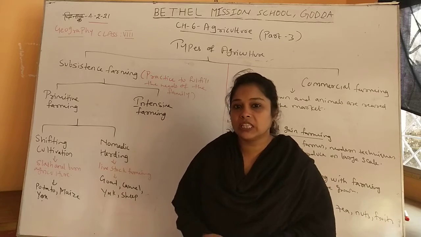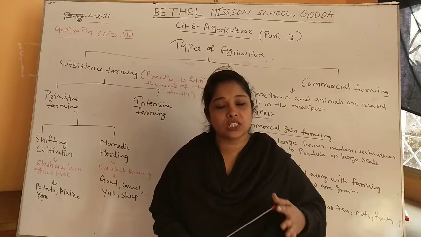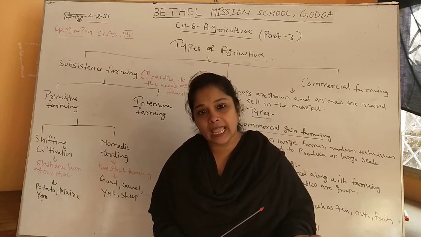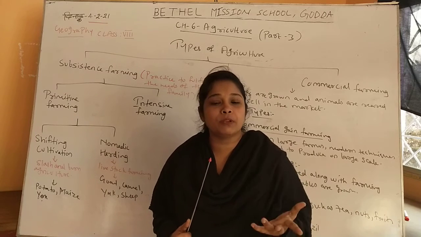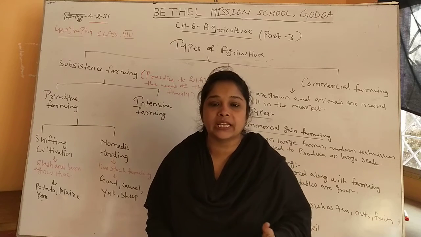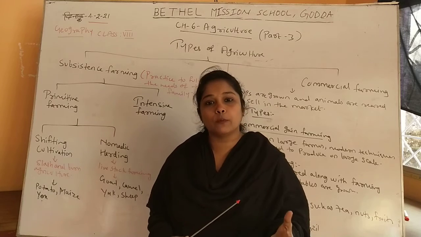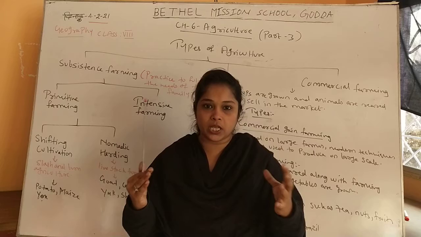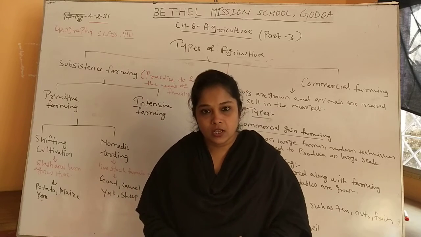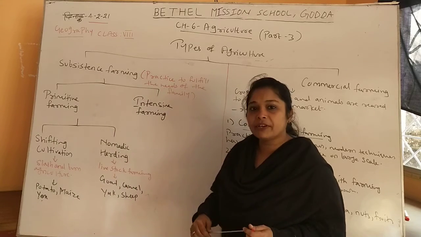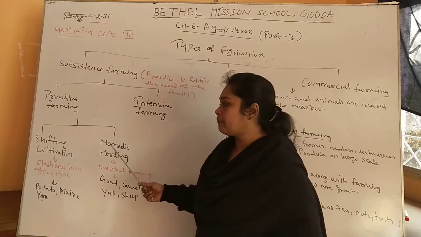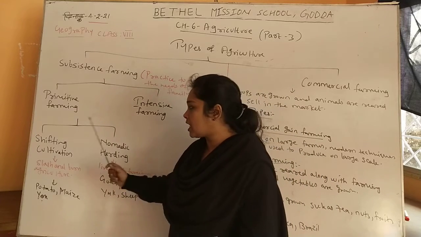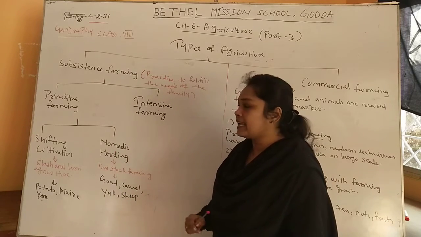So over here you can say that primitive farming is such farming which has been done from the olden times, where human beings were not civilized and used that kind of farming where they grew crops to fulfill the needs of the family or of that particular group in which they lived. So that is primitive farming. Now primitive farming is of two types, that is shifting cultivation and nomadic herding.